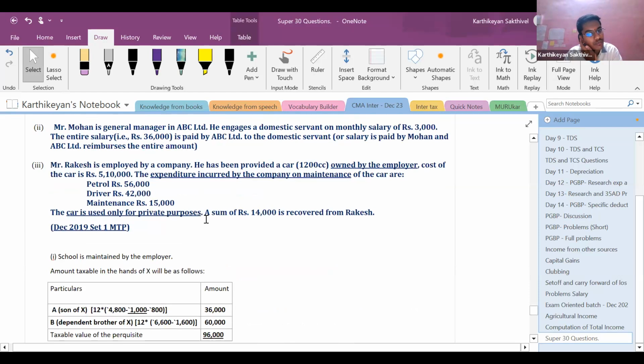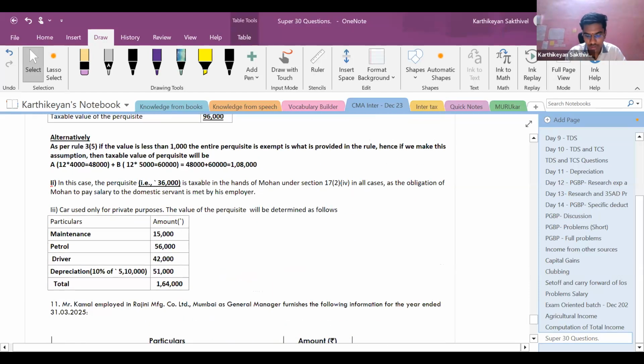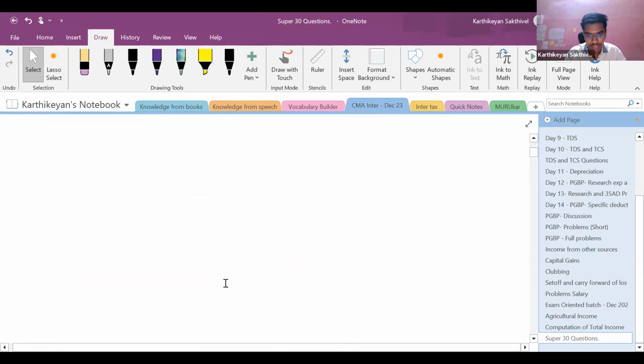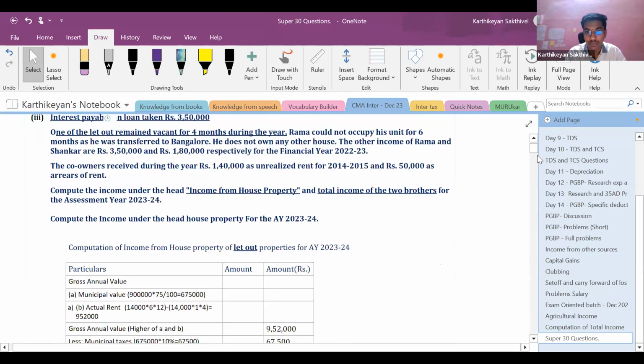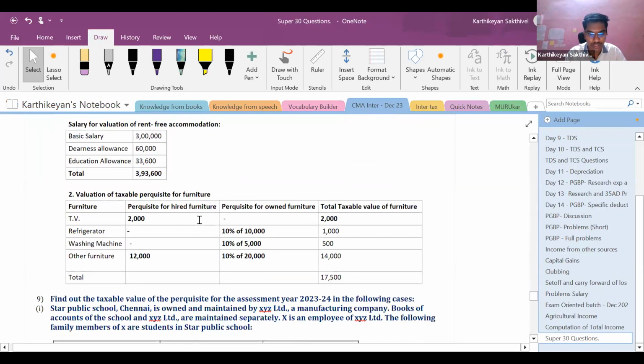Here 14,000 is recovered from Rakesh. That 14,000 is to be claimed as deduction. So 1,64,000 minus 14,000, it is going to give me 1,50,000. So that is going to be my answer for this part of the question.